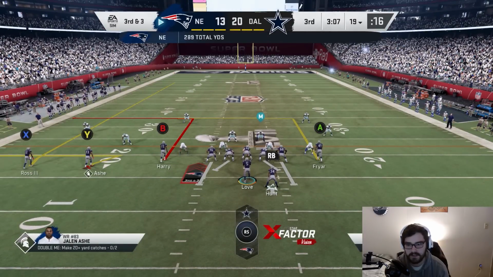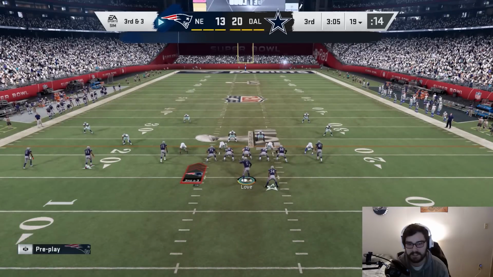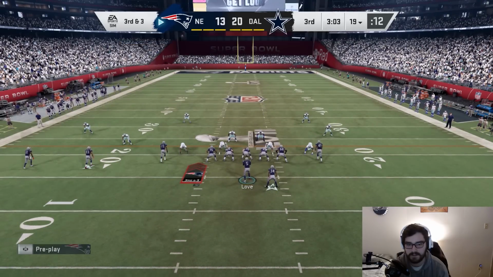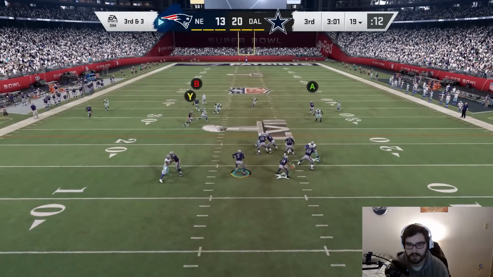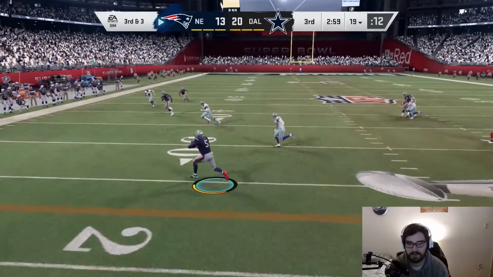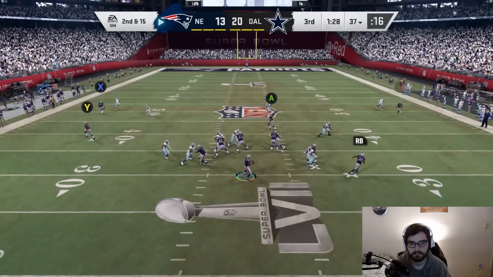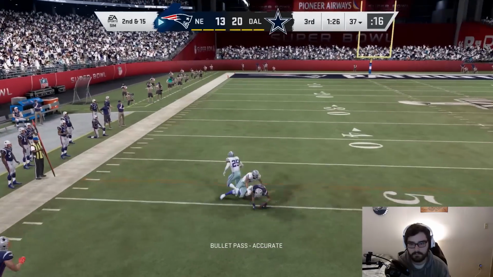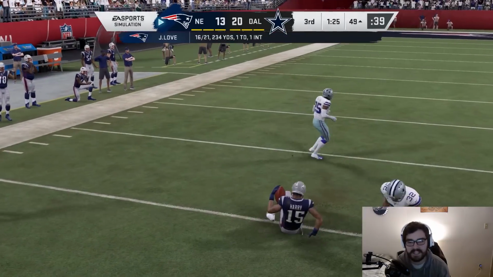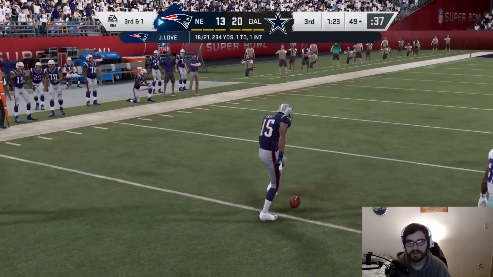It's 3rd down and 3, though. The running lane looks kind of open, but I'm going to slant Ashy here. Let's see if he can get open. I'm just going to take off with Jordan Love, actually. I don't want to risk throwing anything, so let's just slide down with him. There's a first down. There's a completion to number 15. Is that N'Keal Harry? It is. Okay. 3rd down and 1 now.